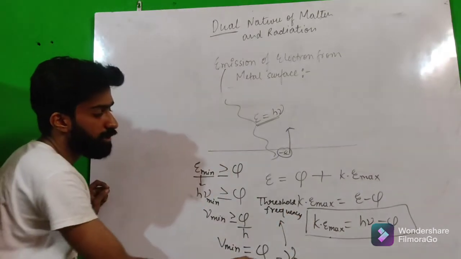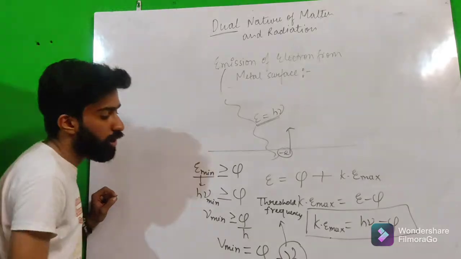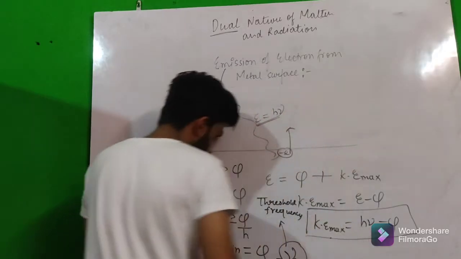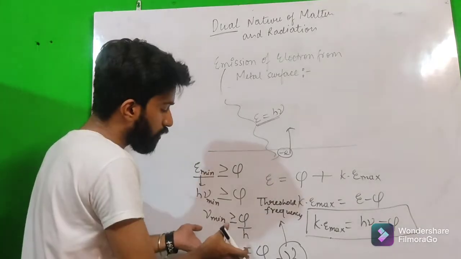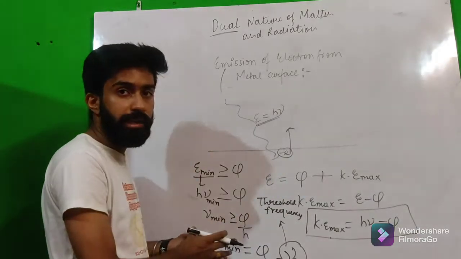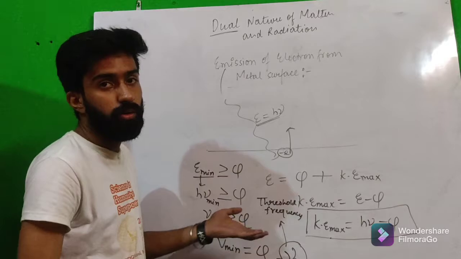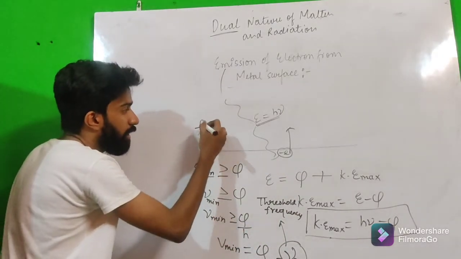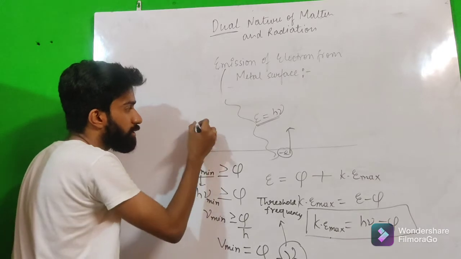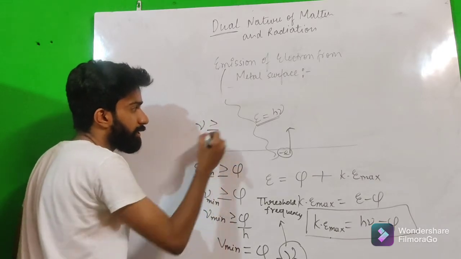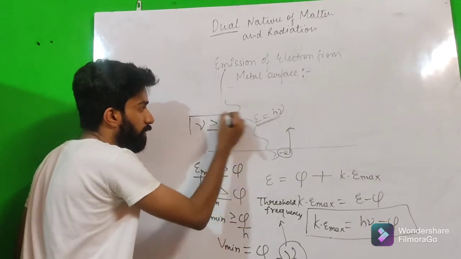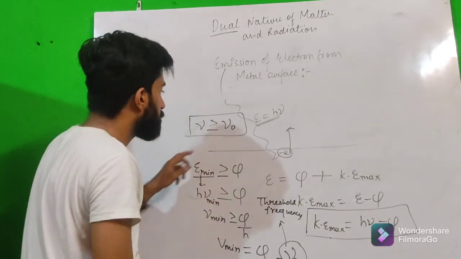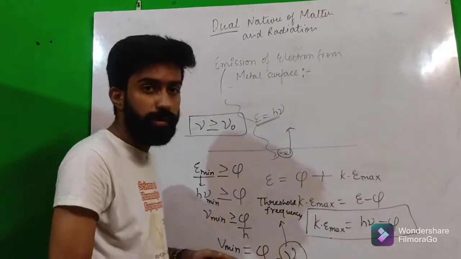It is denoted by nu naught and is equal to phi by h. So we need this frequency of radiation to emit the photoelectrons from the metal surface. So we can say that the frequency nu must always be greater than or equal to nu naught. This minimum frequency is called threshold frequency.